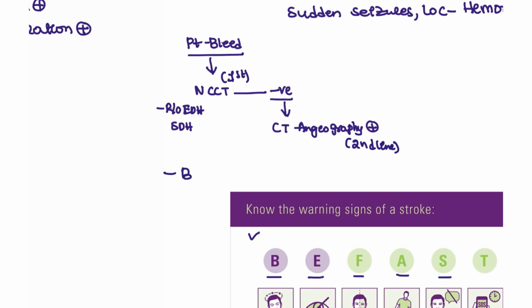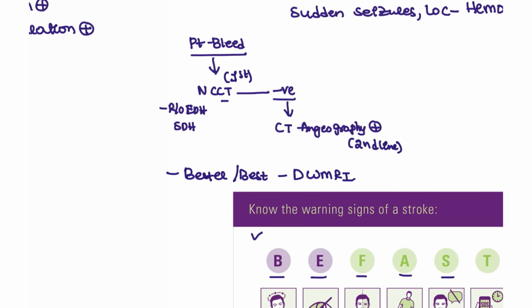But there is a question that was asked previously: what is the better or what is the best? Then you have to choose the diffusion weighted MRI if it is asked only for the best. If they ask what is the next step, then you choose the NCCT. Don't choose the diffusion weighted MRI because we don't do that; it is very rarely done.